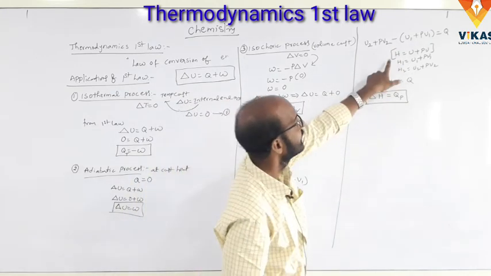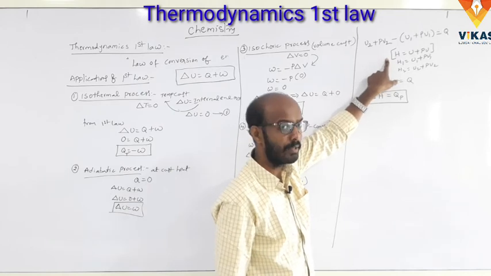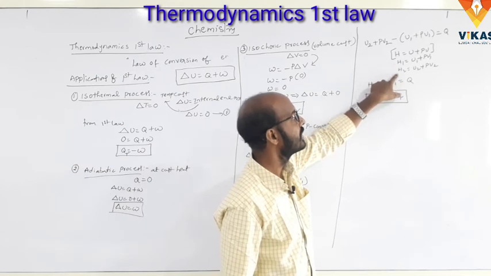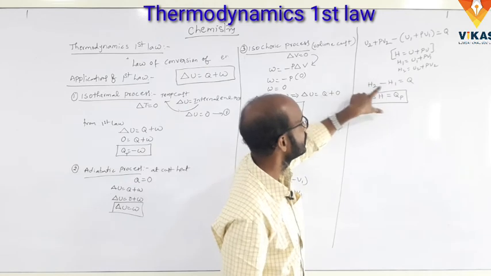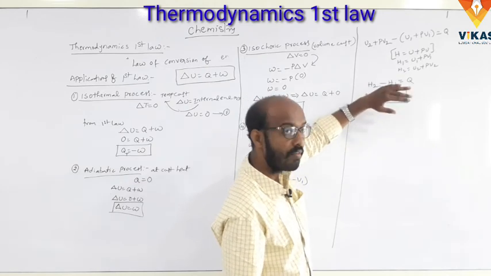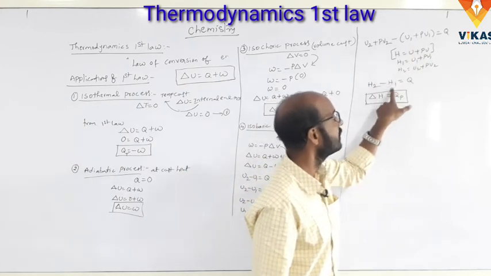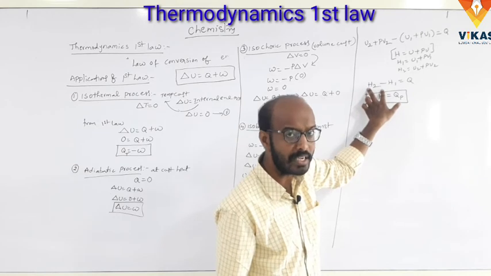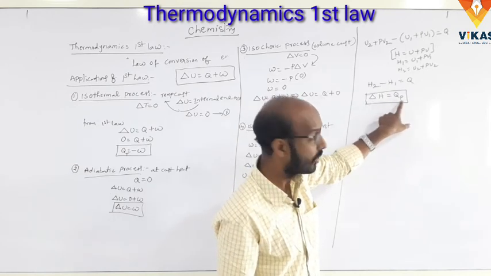Here the enthalpy, we already discussed last class, that is H is equal to U plus PV. So we write H1 is U1 plus PV1, and H2 is equal to U2 plus PV2. So H2 minus H1 is equal to Q. How do we get H2? U2 plus PV2 is equal to H2, and U1 plus PV1 is equal to H1. So H2 minus H1, the change in enthalpy, delta H, is equal to Q at constant pressure.